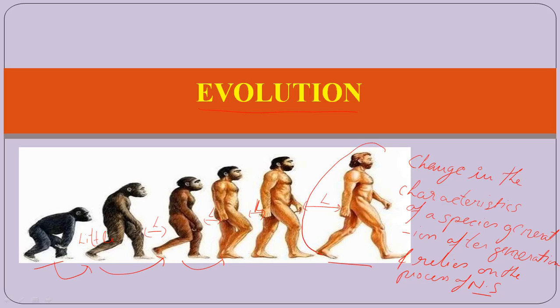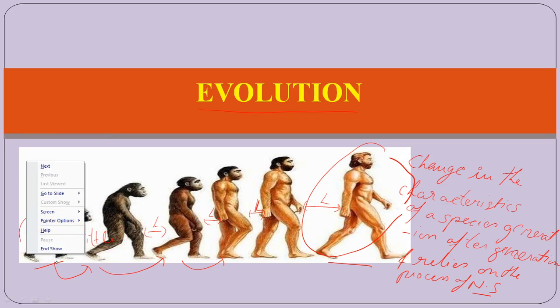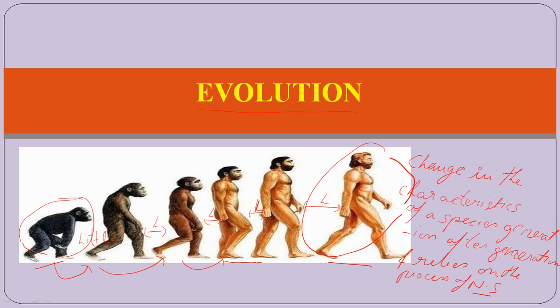Look at this. This is a complete human being, a Homo sapiens, and this Homo sapiens is much different from the ape. So there is a vast change between apes and human beings, while the human being comes from the ape. This change which gives a new organism is called evolution. That means the evolving of a new organism, and that evolvement comes from the change in the previous organisms, and this change comes generation after generation.